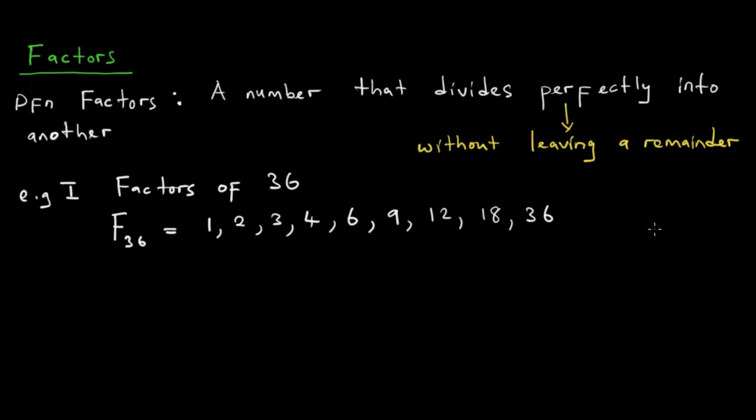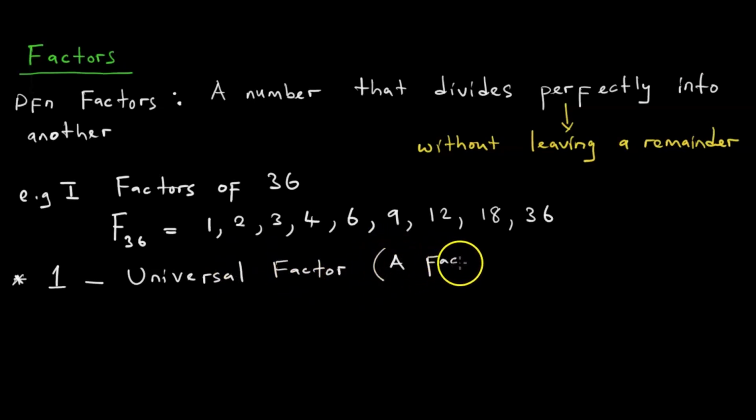Saka panapa, what do we learn from listing the factors of 36? What we learn is, firstly, 1 is what I call a universal factor. And a universal factor, I'm just saying this is a factor of every number.